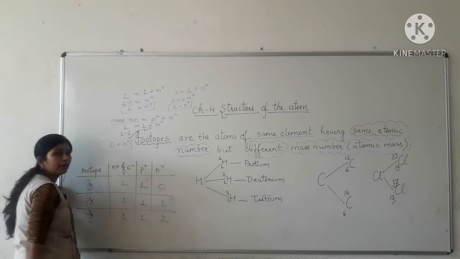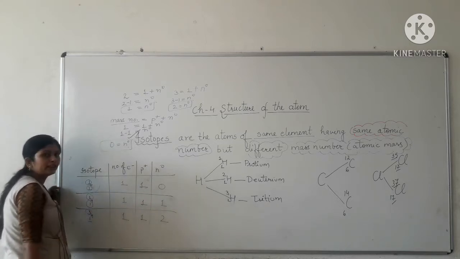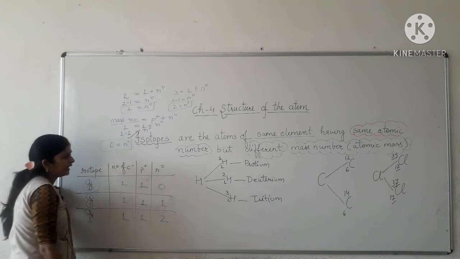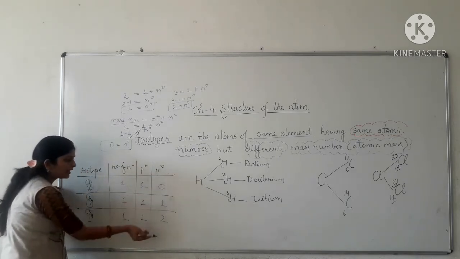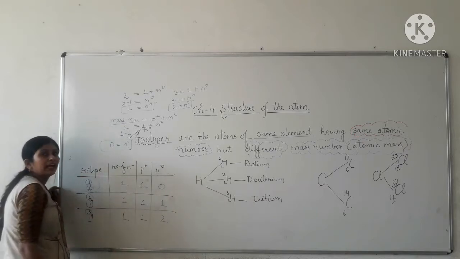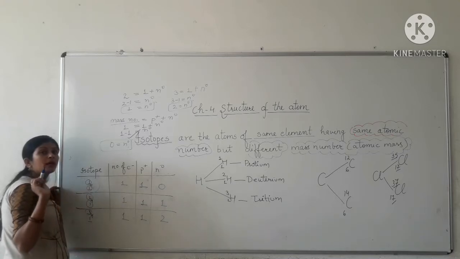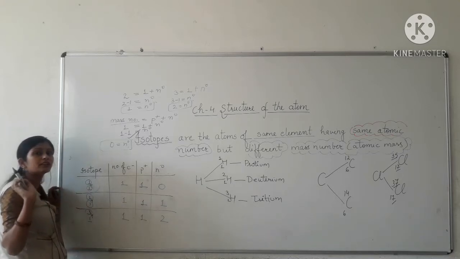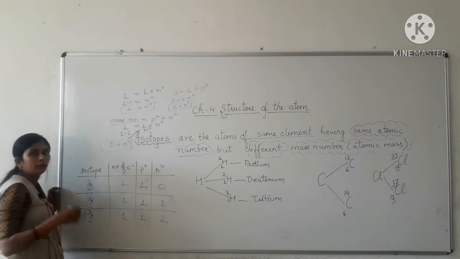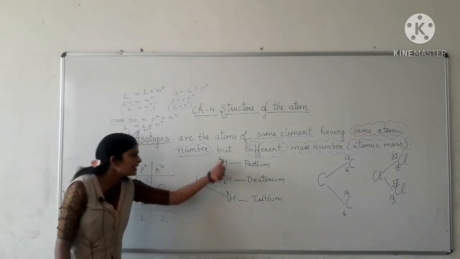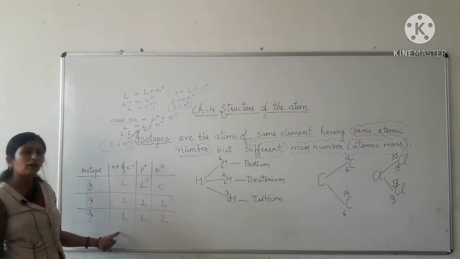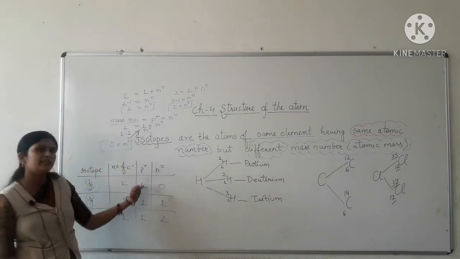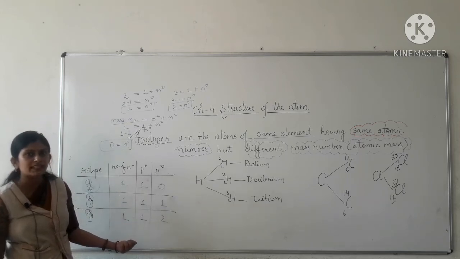From this chart or table we can conclude, and we have already concluded, that it is the number of neutrons which vary or differ in isotopes, and this makes the atomic masses or mass numbers of isotopes different from each other, because all the isotopes of an element have the same number of electrons as well as the same number of protons, obviously.